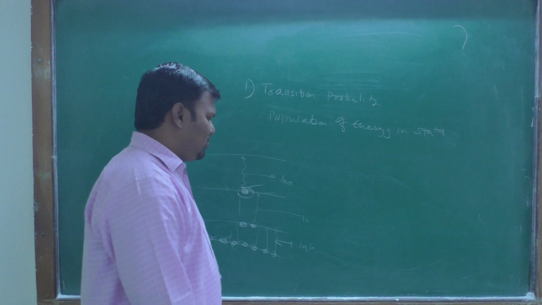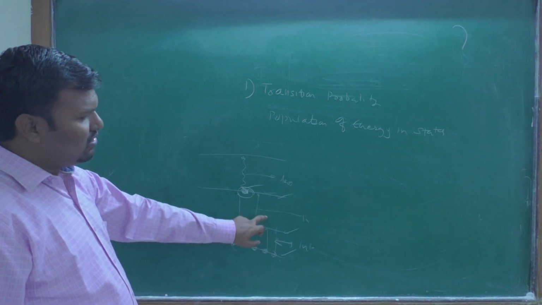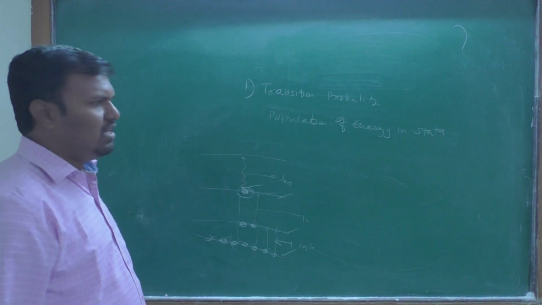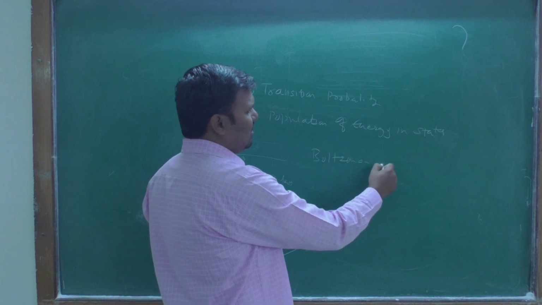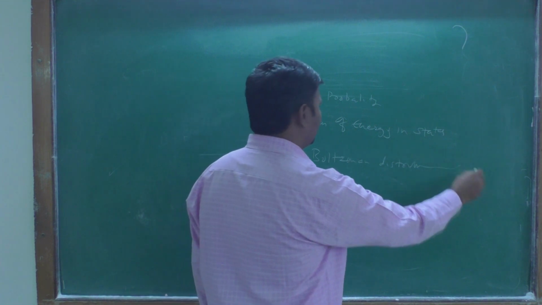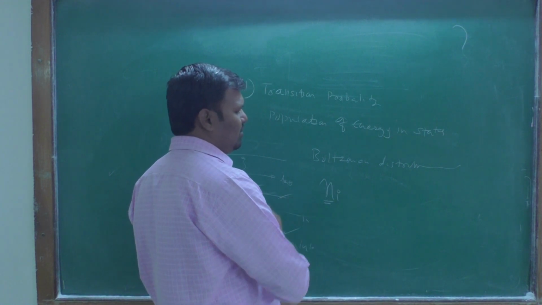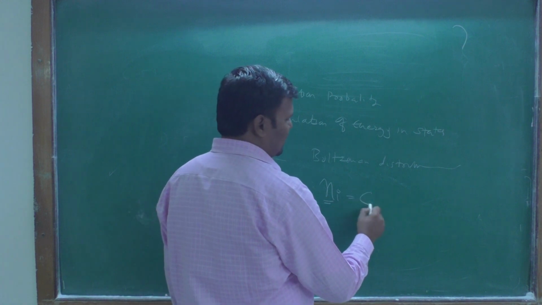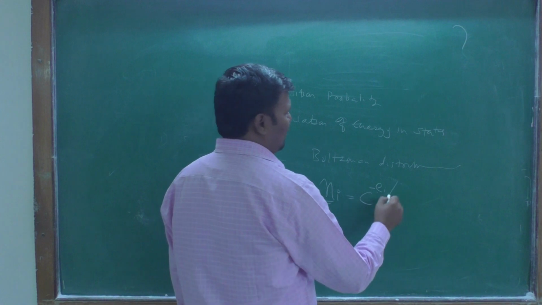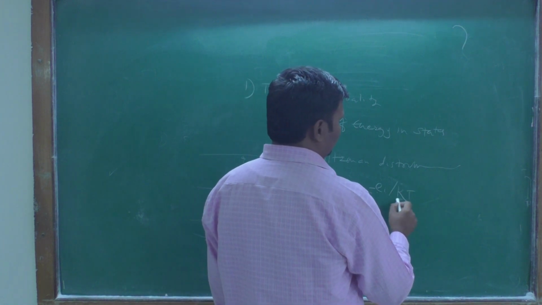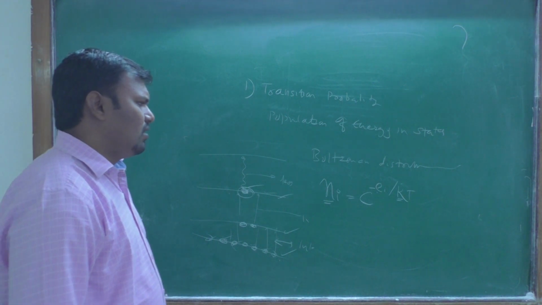Suppose we want to decide how many molecules are present at the first energy level, second energy level, third energy level, fourth energy level. There is a Boltzmann energy distribution law, and that law gives how many molecules are present at the nth energy level, given by C raised to minus E of the ith level upon kT, where C is the Boltzmann distribution constant, at a particular temperature.